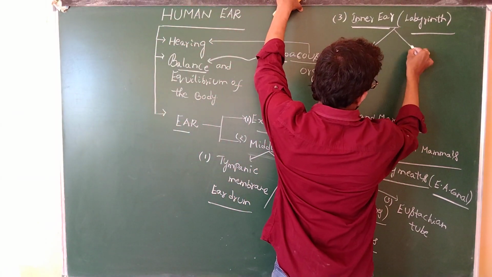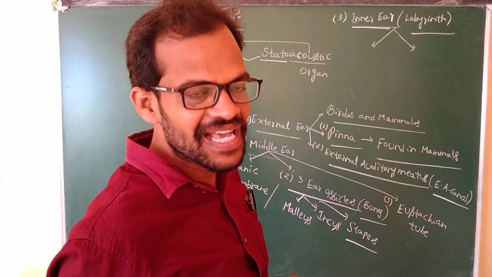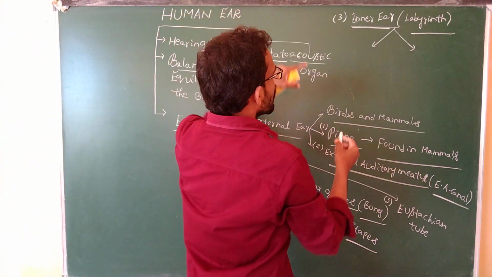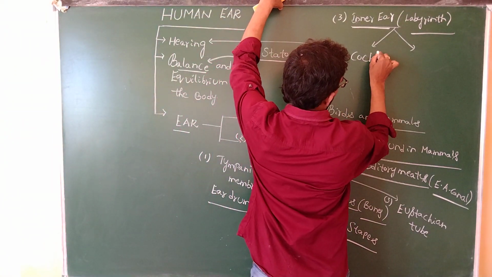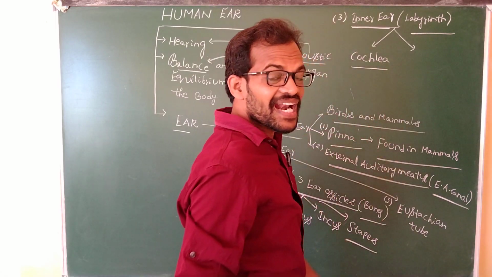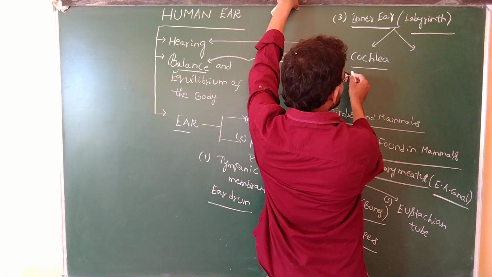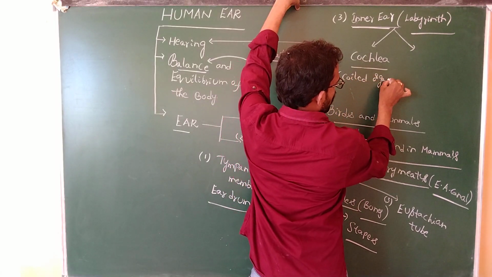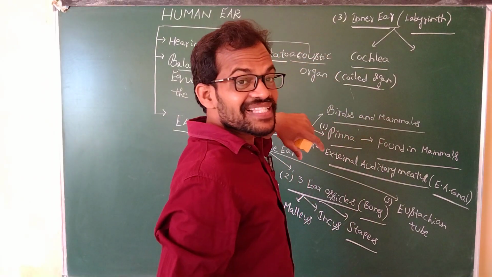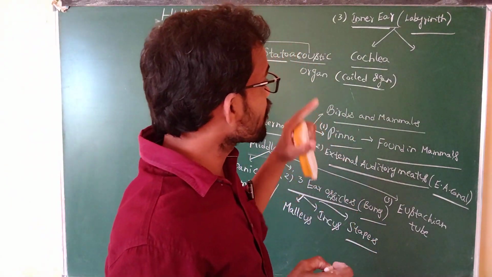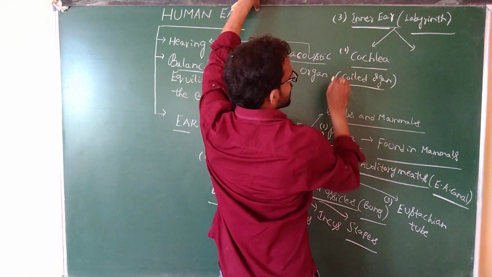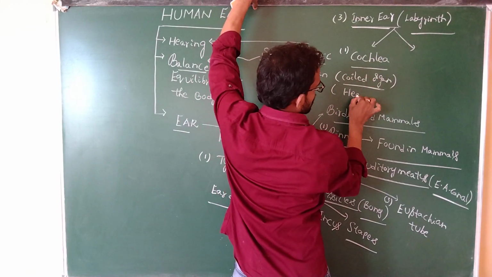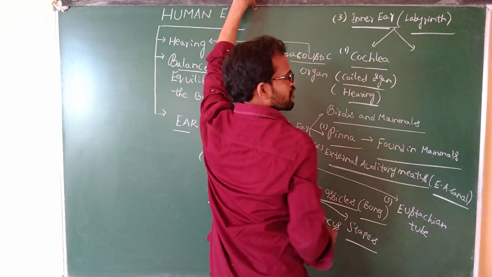Anatomically, if you observe the inner ear, it consists of a highly coiled organ, the cochlea. The second important part of the inner ear is the cochlea. It is a highly coiled organ, and it is helpful for hearing.